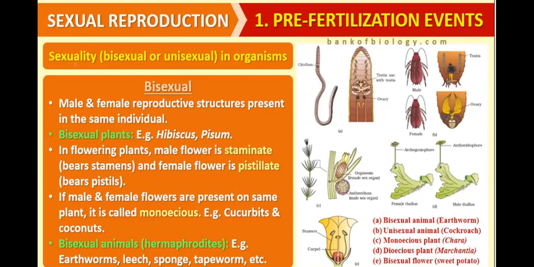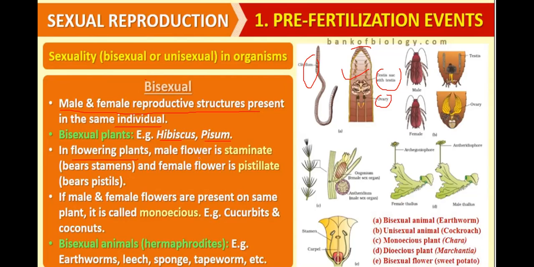Now we will be discussing sexuality, bisexual or unisexual, in organisms. What is bisexual? The male and female reproductive structures are present in the same individual. For example, the earthworm has ovary as well as testes within the same individual. So male and female reproductive organs are present in the same individual, and they are called bisexual. Examples: hibiscus is a plant and pea is also a plant, and they show bisexual condition.